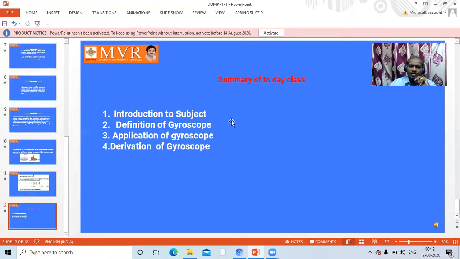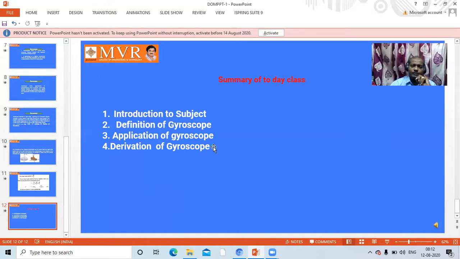Application of gyroscope: all moving objects can apply the gyroscope principle to balance. In the syllabus they have given only 6 cases: a single mass system, two-wheeler system, four-wheeler system, ship, aeroplane, and a special case if it is rotating, in a missile.